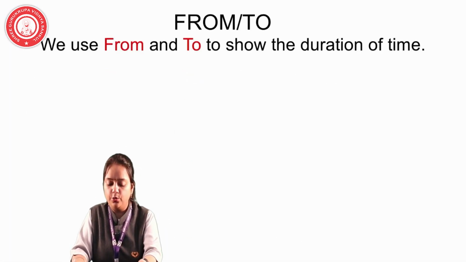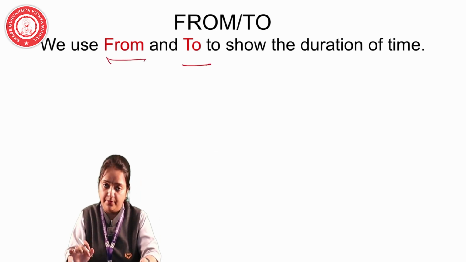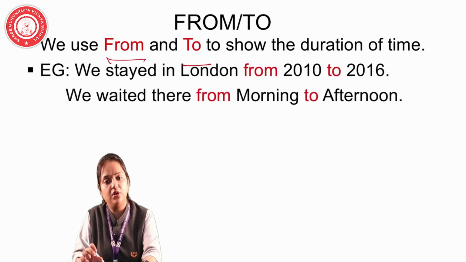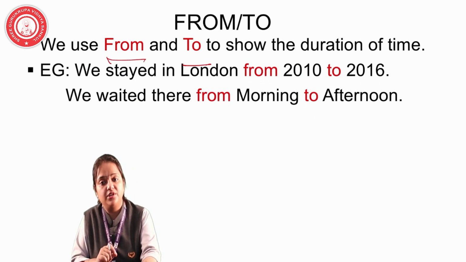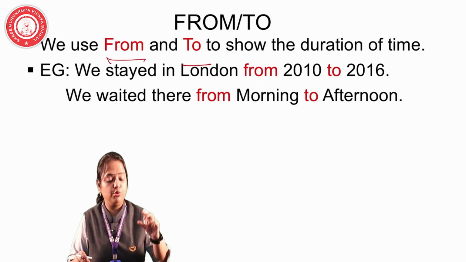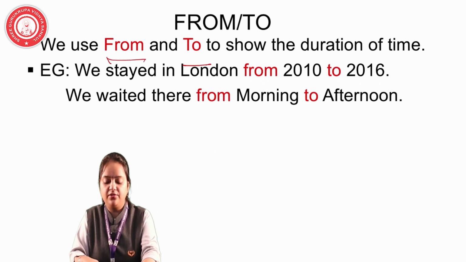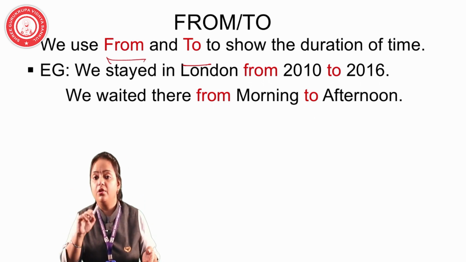From and to. Now we use from and to show the duration of time. For showing the duration of time, we are using the prepositions from and to. We stayed in London from 2010 to 2016. Here we are showing the duration of time, that from 2010 to 2016 we were living in London. We waited there from morning to afternoon. Now duration is shown here, that from morning to afternoon he was waiting for him.